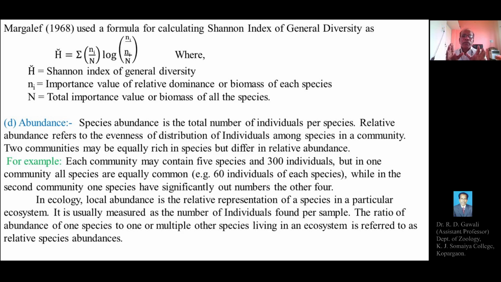I will repeat again: the abundance of the species is measured as the total number of individuals found per sample, and the ratio of abundance of one species to one or multiple other species living in an ecosystem is called relative species abundance.